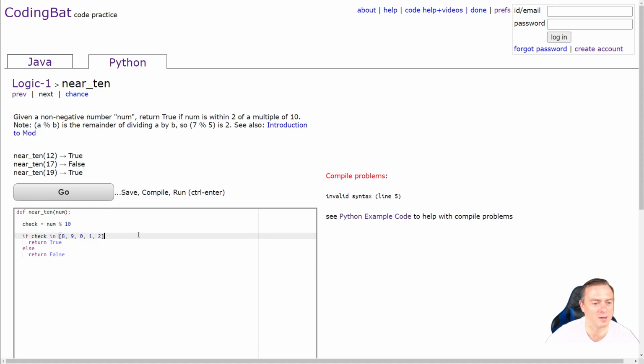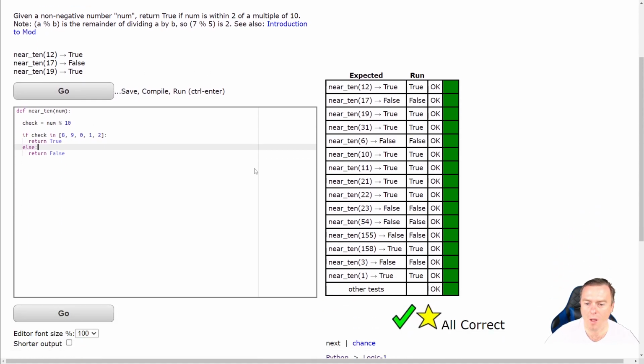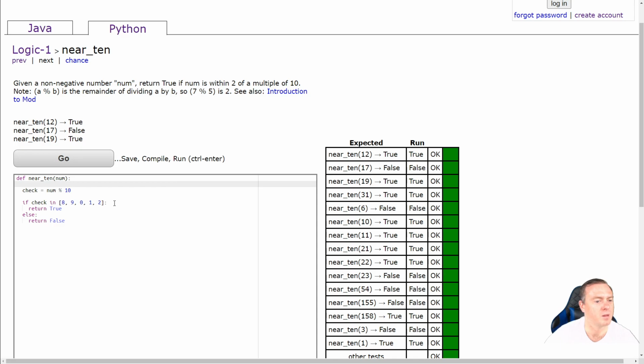Whoops, snaky bite, sorry. And another snaky bite there. Yeah, cool. So if it's in that range, that will work. Cool. Yeah. Do that. Done.